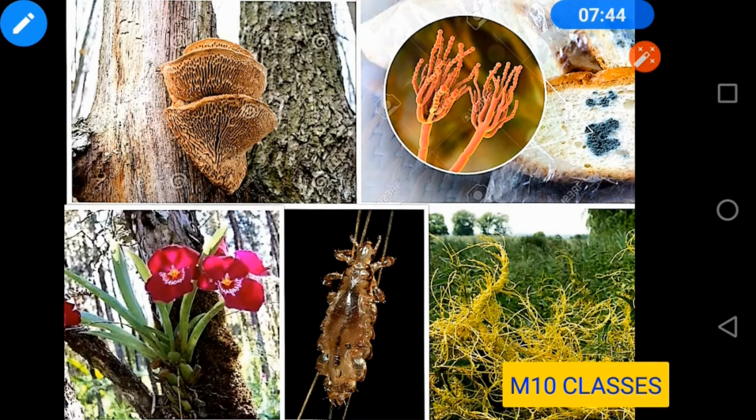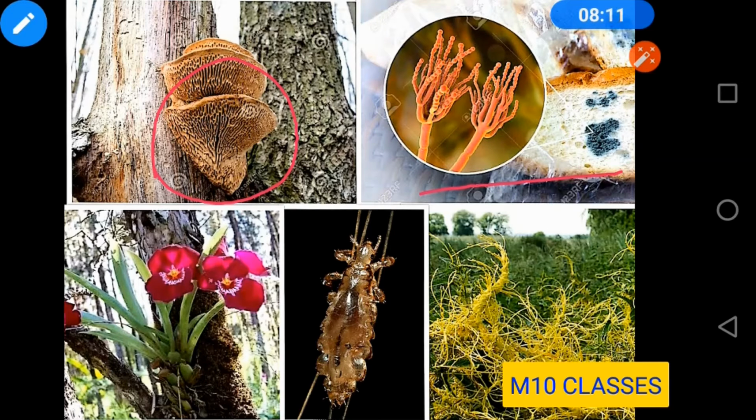Now see, these are the examples. This is a mushroom which is growing over the decayed part of a tree, and this is bread mold, which is nothing but a fungus. You might have seen that when you keep bread outside for 2 to 3 days, it decays, and on it you can find brown colored substances, which are your bread mold. So these are formed on decaying substances.